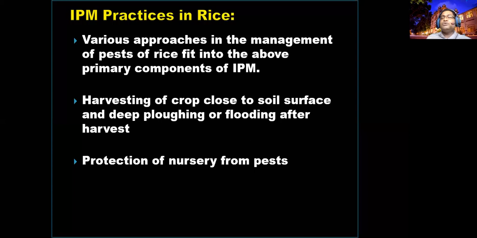If you are not able to cut at the ground surface, immediately after harvesting you have to plow it, dry the land and plow it, flood the land and again plow it, drain the water and plow it. This will help to minimize the breeding sites for the yellow stem borer. The yellow stem borer pupa will be there in the stubbles. It can emerge and cause damage in the next season.